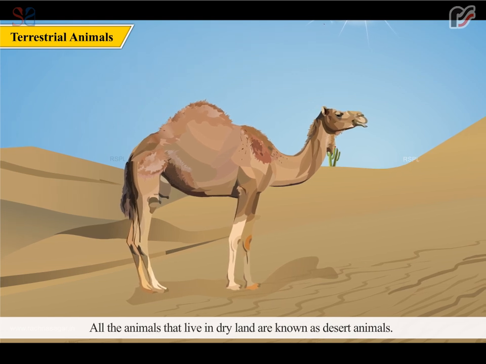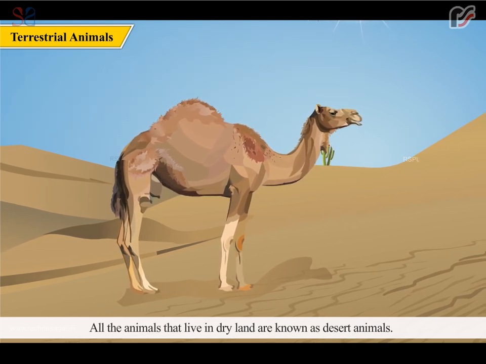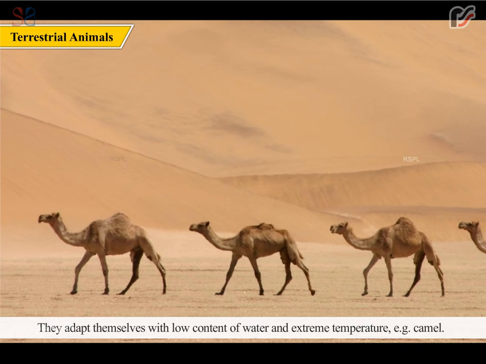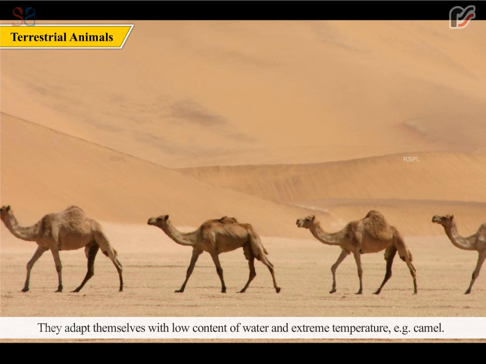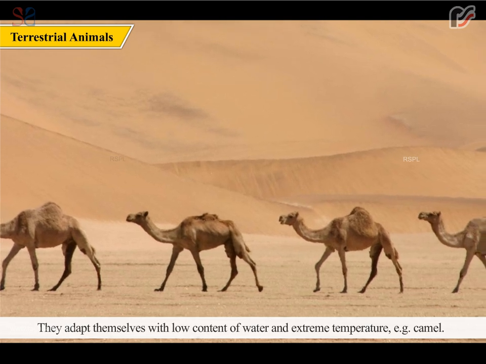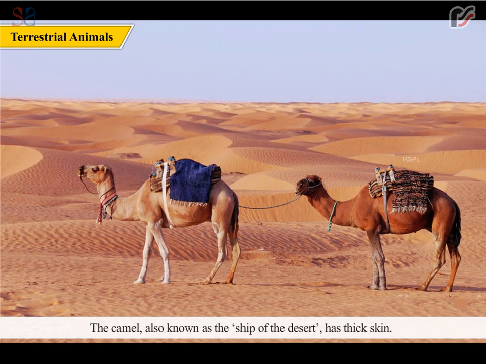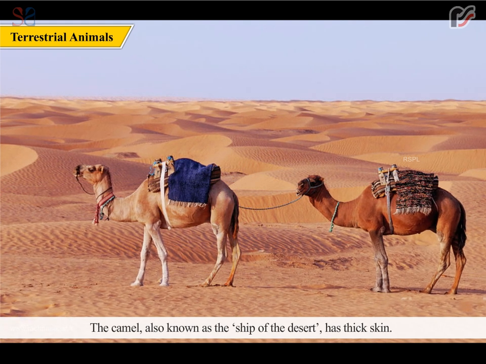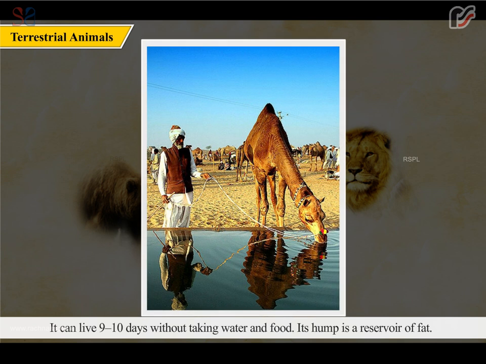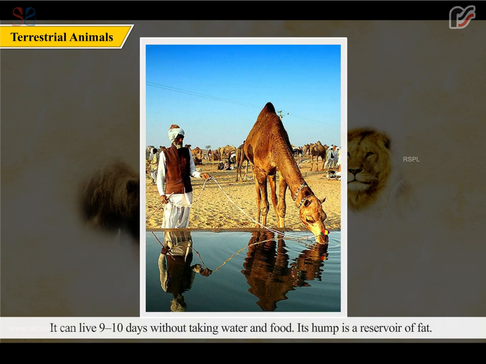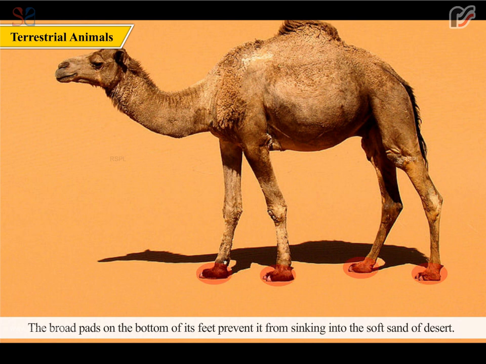All the animals that live in dry land are known as desert animals. They adapt themselves with low content of water and extreme temperature. Example, camel. The camel, also known as the ship of the desert, has thick skin. It can live 9 to 10 days without taking water and food. Its hump is a reservoir of fat. The broad pads on the bottom of its feet prevent it from sinking into the soft sand of desert.